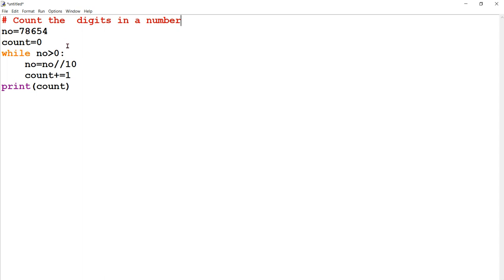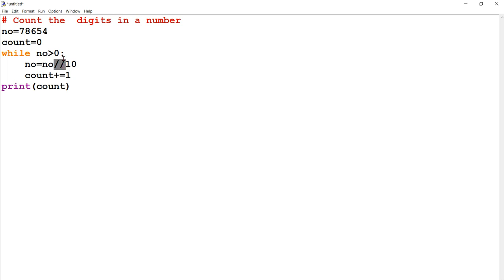So one example I have taken 78654, then count 0 where NO greater than 0. This situation is true because 78654 is more than 0 and count's initial value is 0. You can do the right in here. NO equal to NO floor division 10.